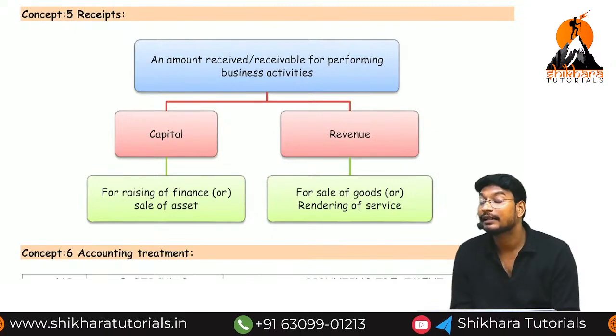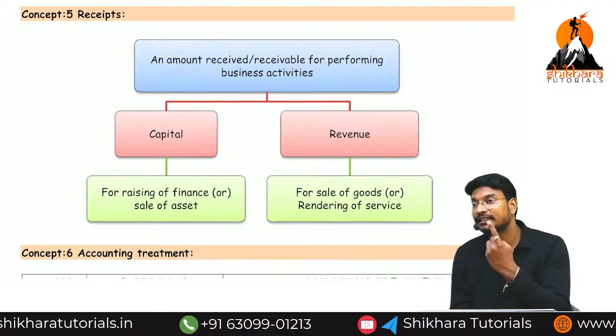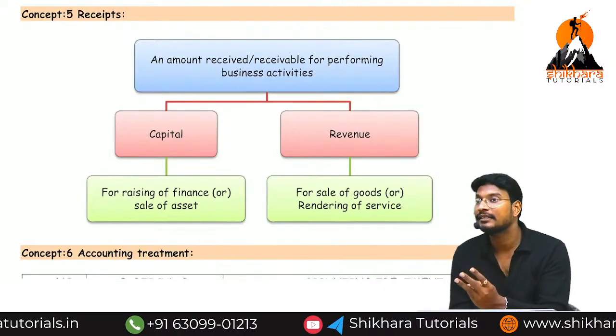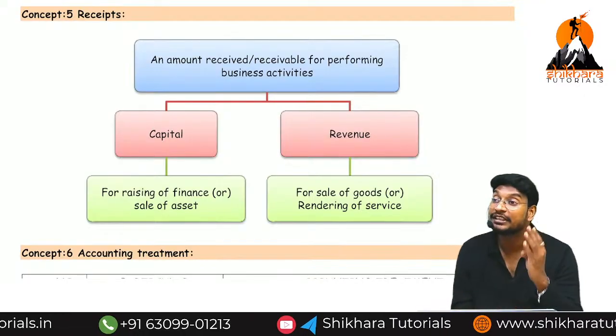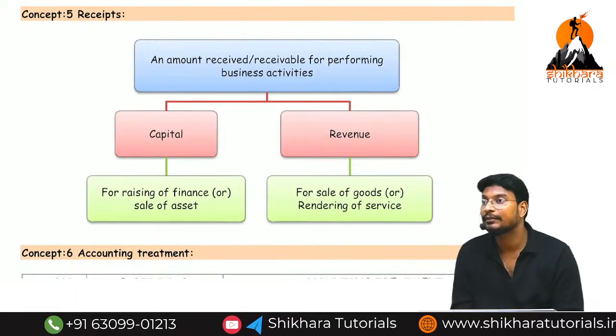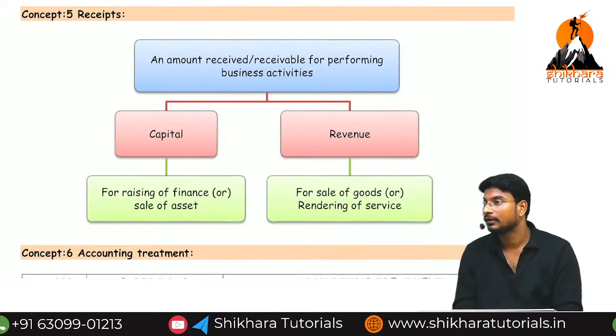What is capital expenditure? Capital expenditure means asset. Revenue expenditure means normal expenses. Capital receipt means liability. Revenue receipt means what? Normal incomes. Recurring means revenue. Non-recurring means capital. That's all. Are you getting the point?